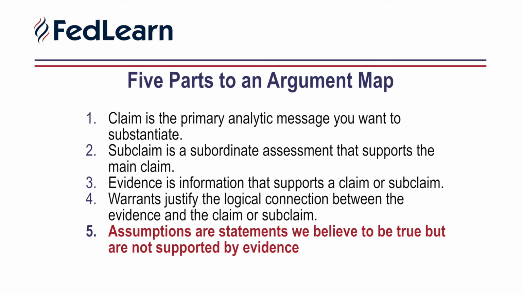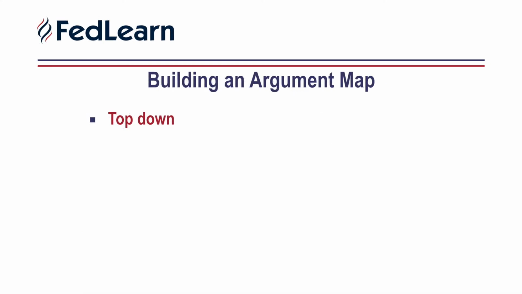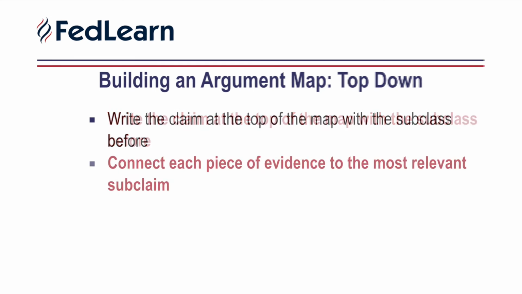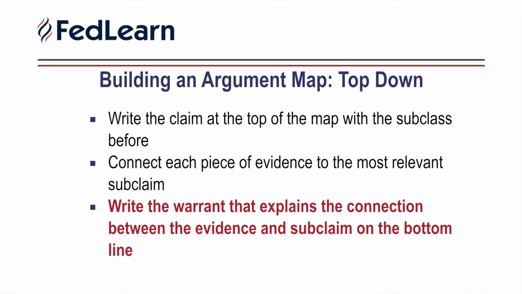There are 2 ways to do this: from the top down or from the bottom up. If starting from the top down, you write the claim at the top of the map with the subclaims below. Then connect each piece of evidence to the most relevant subclaim. Finally, write the warrant that explains the connection between the evidence and subclaim on the bottom line.